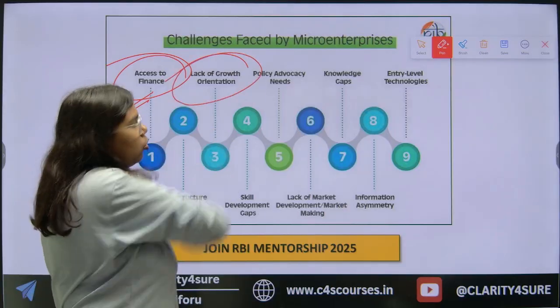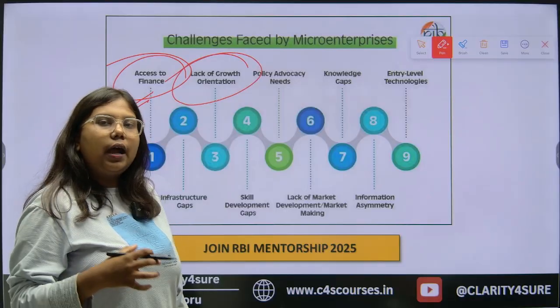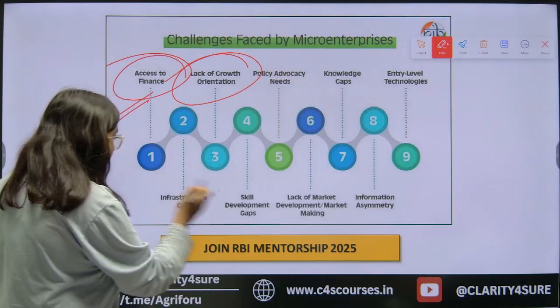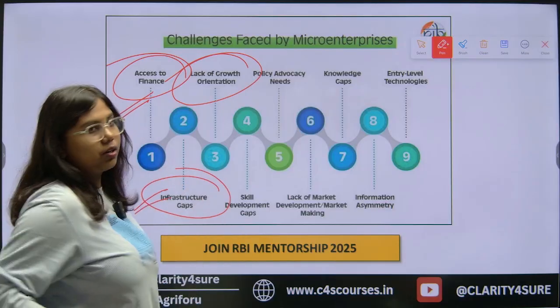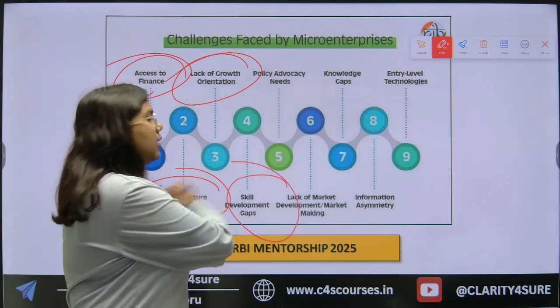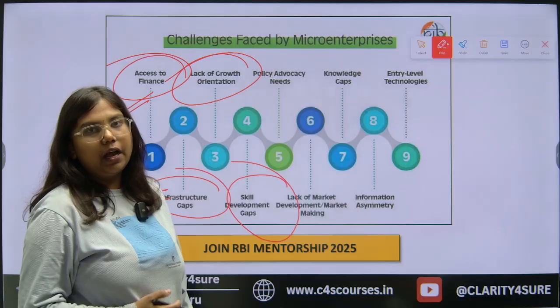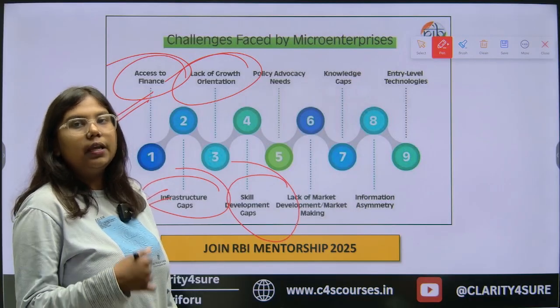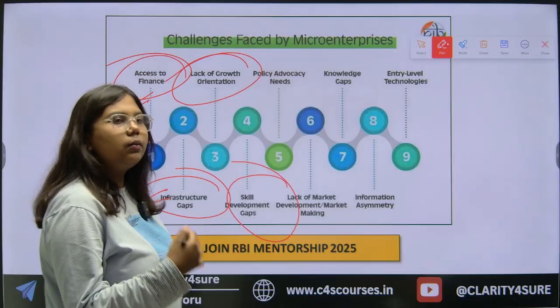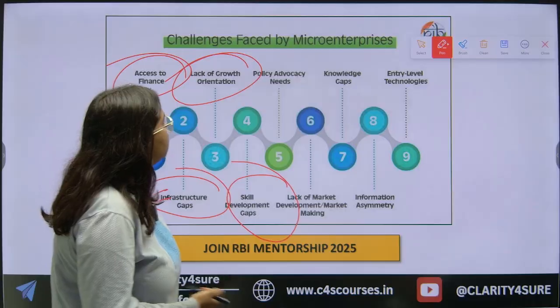Now, lack of growth orientation, they lack knowledge, so the growth process is very slow. There is an infrastructure gap, a skill development gap, they are not very aware of digitalization, the digital things which they can use for advancement and success in their businesses.